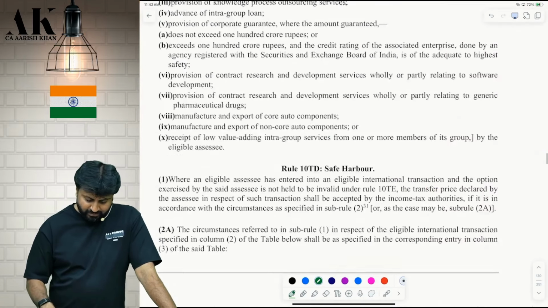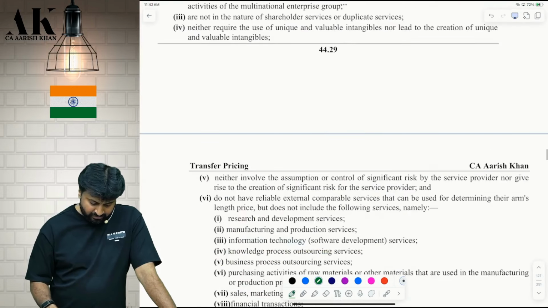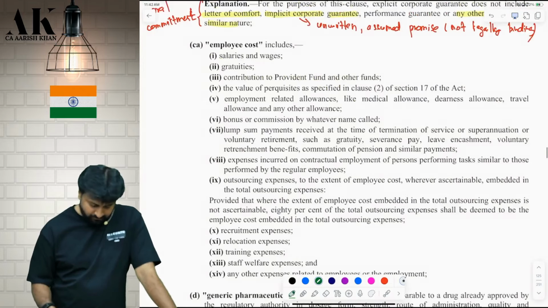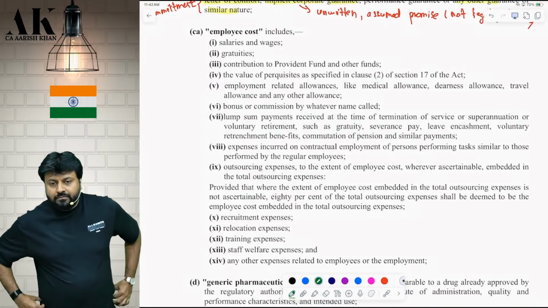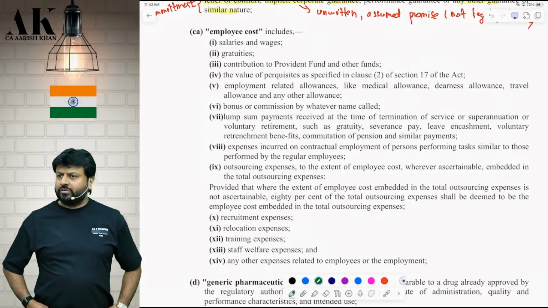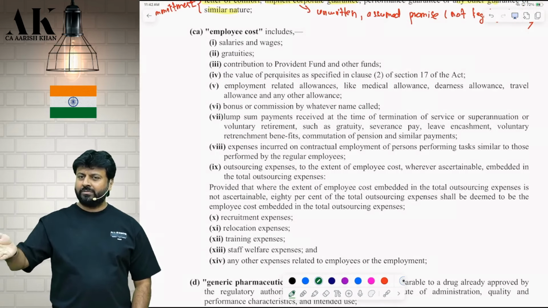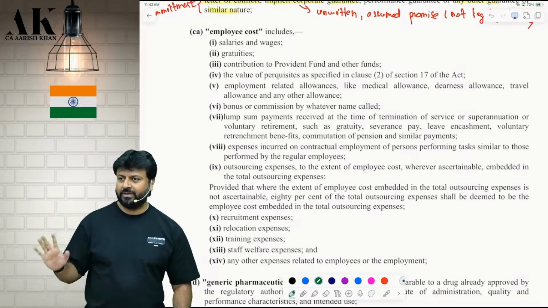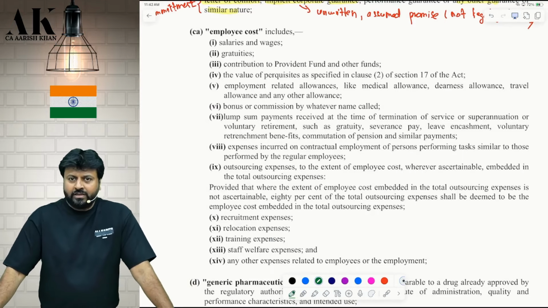Come back to the definition now. We will see employee cost. Please stop talking. Again, I am saying they will not ask you the definitions directly in the exam. See, even this has come after so many years in the syllabus, so initially they will be very lenient with respect to this provision, according to me. But still, let's see whatever is there in this provision properly. Let's not take any risk.